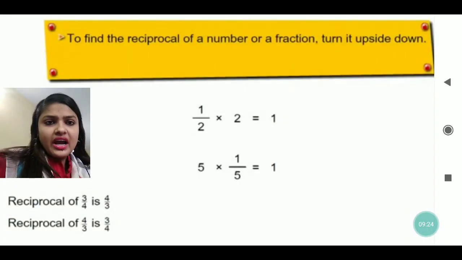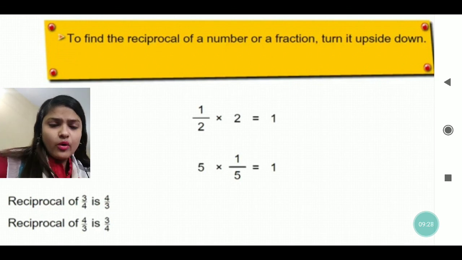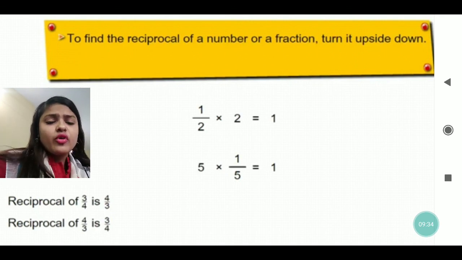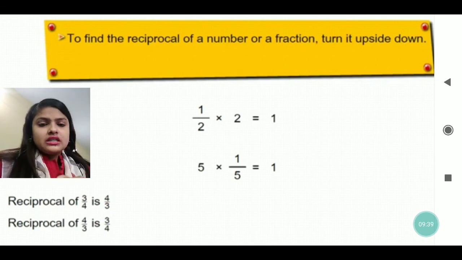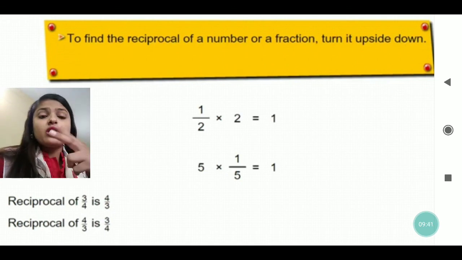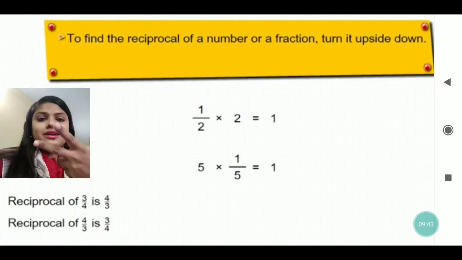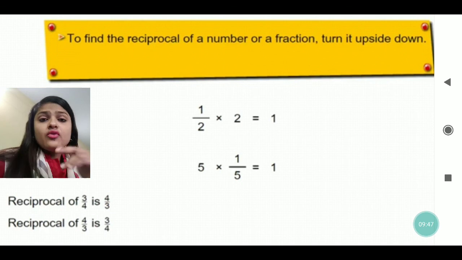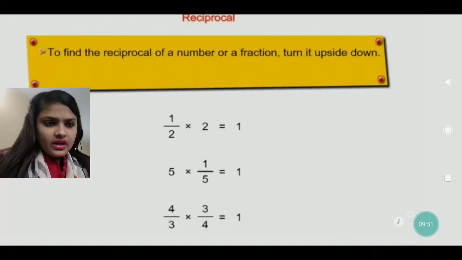What it is written: to find the reciprocal of a number or a fraction, turn it upside down. Means like that 1 by 2 into 2 is written equals 1, like it is written 5 by. What does it mean? Like reciprocal. 3 by 4 can be turned into 4 by 3. Means reciprocal means we can turn it. 3 by 4 can be written as 4 by 3. 4 by 3 can be written as 3 by 4. See,